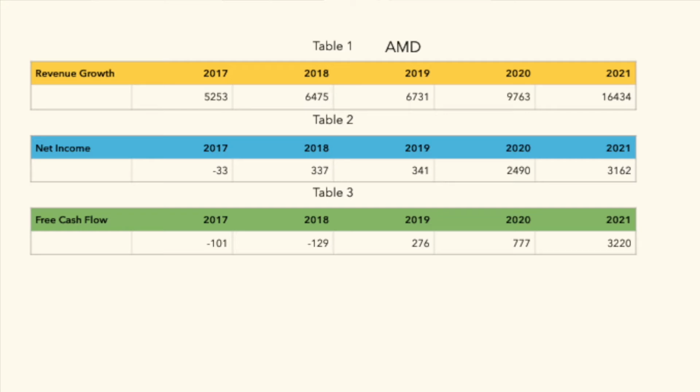But what has also seen some pretty incredible growth is their net income and free cash flow. Back in the year 2017, they were both in the negative. Respectively, net income was negative $33 million, and free cash flow was negative $101 million. They've both grown to over $3 billion now. Now that's some impressive growth on AMD's end, so let's go ahead and move on to looking at their debt.